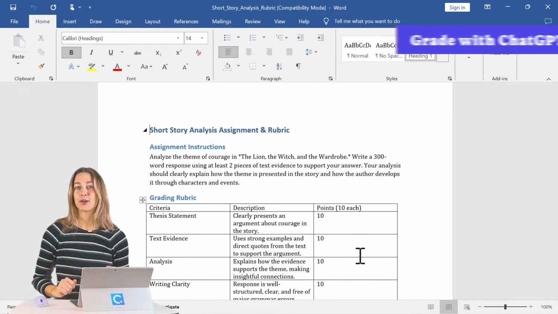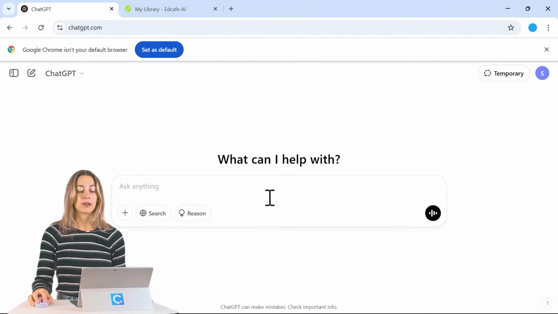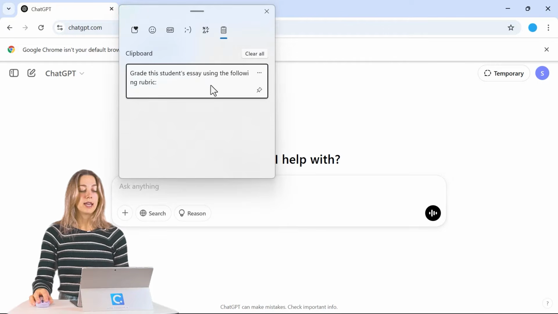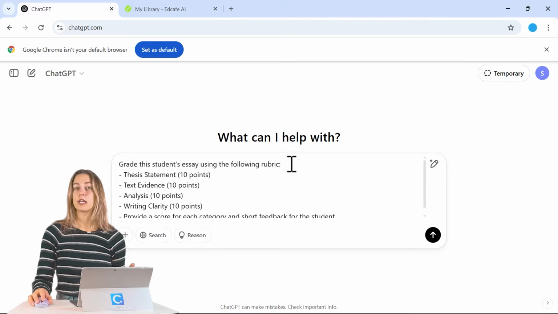I have an assignment here for students to submit a paper on the theme of courage in The Lion, the Witch, and the Wardrobe. Students must also provide 2 examples from the text to support their answer. So we can go into ChatGPT and write up a prompt for it to grade this assignment. We can actually just ask ChatGPT to grade this student's essay using the following rubric.